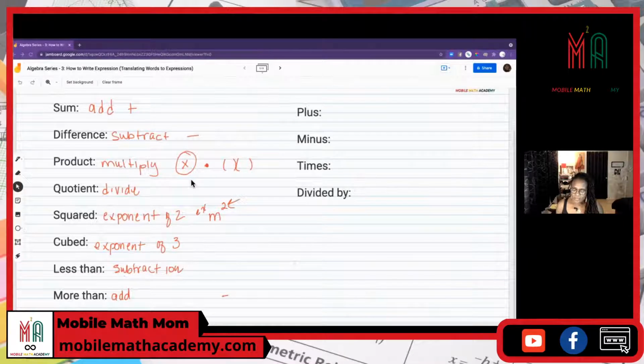Okay. All right. Plus is what it is. Plus, that's the operation. Minus is the operation of subtraction. Times is the operation of multiplication, right? And then divided by is just division. And that can be represented by a line with 2 dots, or a division bar where something goes above and something is below, or a slash, where something is above and something is below. All right, let's go to the next slide.